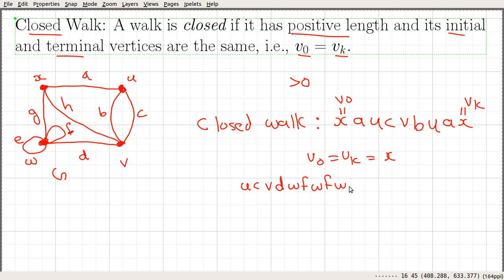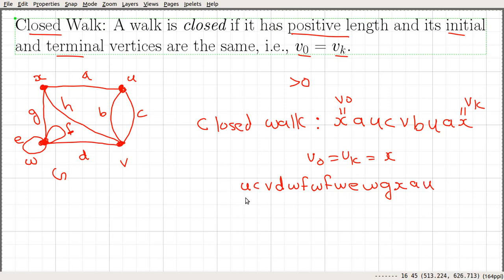And from W again, suppose that you use E, you stay at W. Suppose that in the next step you use G, you move back to X. And at X you use A, and you move back to U. So this is also a closed walk.